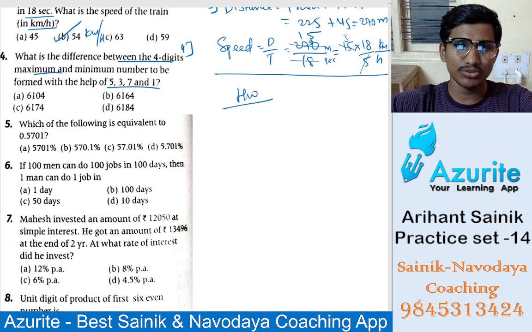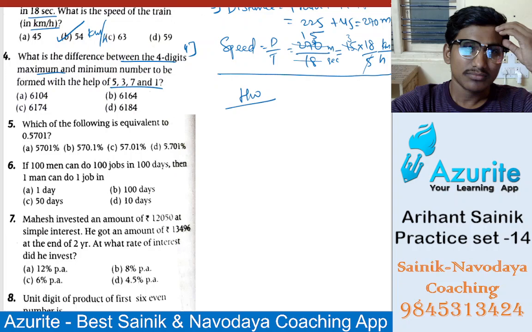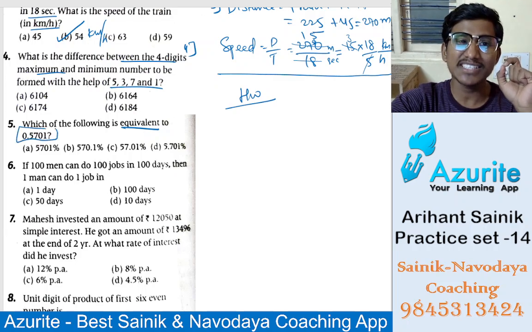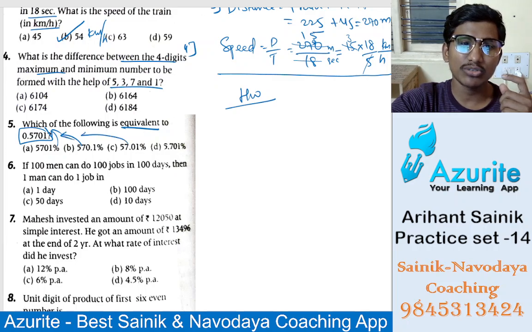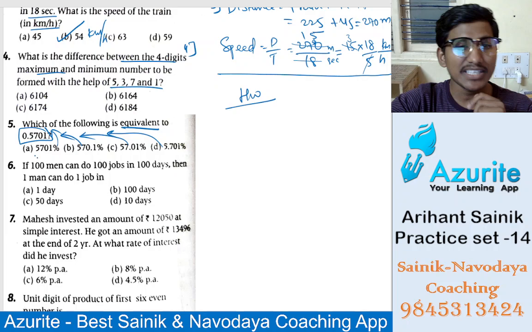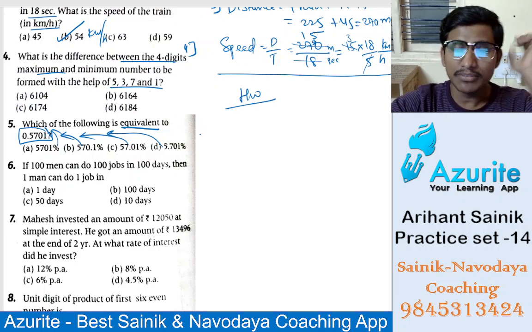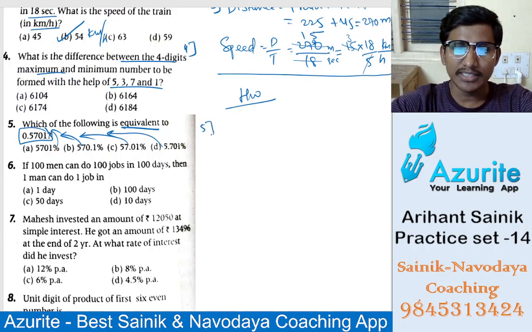So how do we do it? Which of the following is equivalent to this means we have to check which answer matches. Percentage means we have to divide, or if you want to find from the question, we have to multiply. As I have said, right? So fifth answer. The fourth is homework, isn't it?